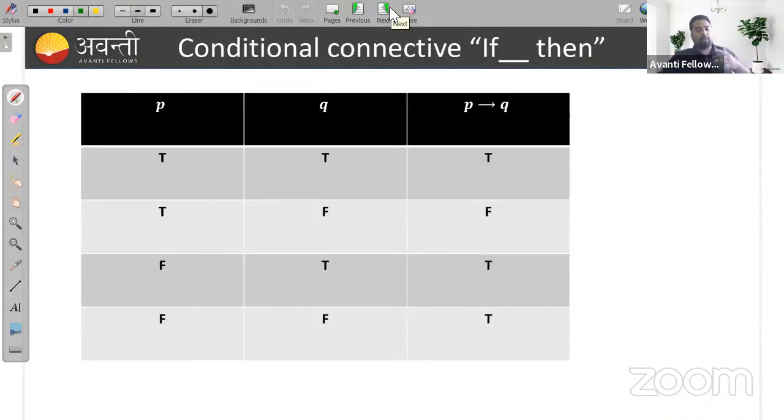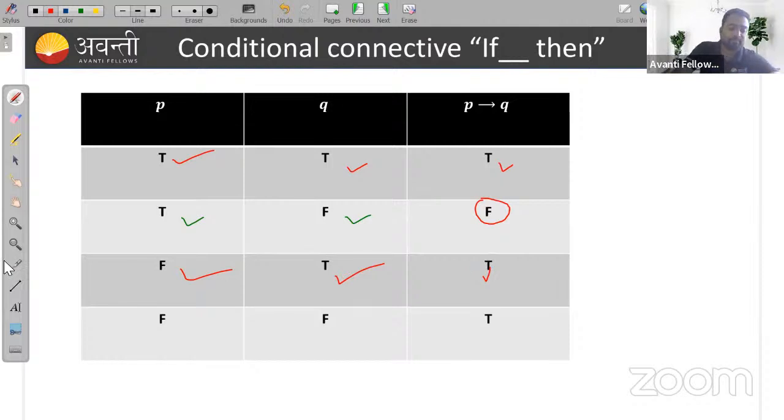Remember the truth table of the conditional statement: when the first statement P is true and the second statement is false, in that case only, the compound statement will be false. Otherwise, it is always true. We can read this as if then: if P, then Q.